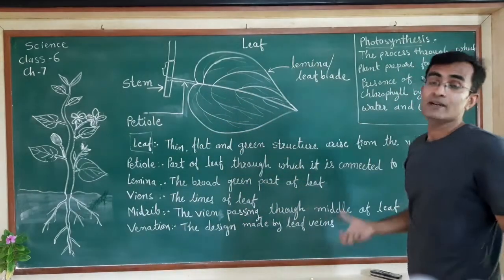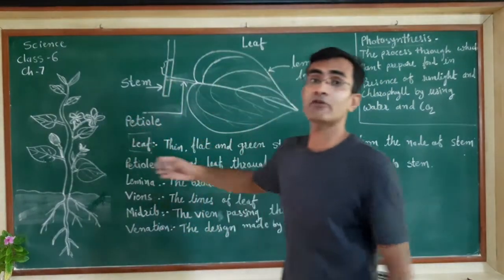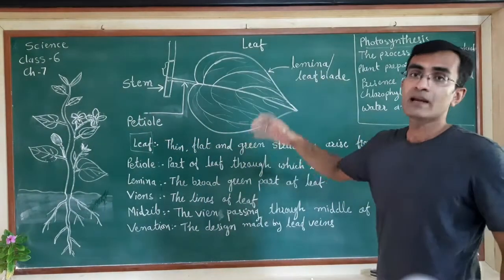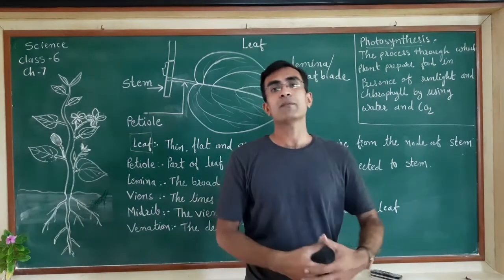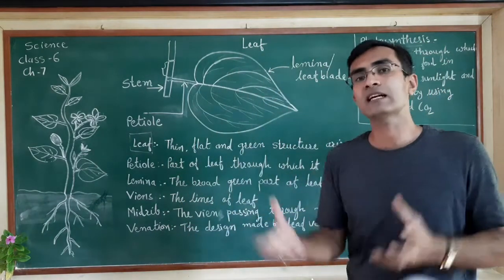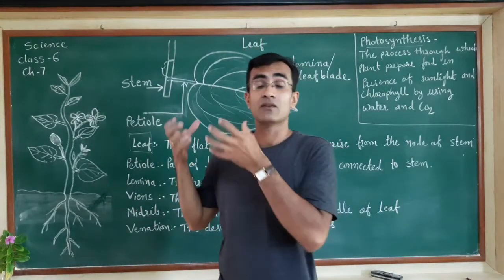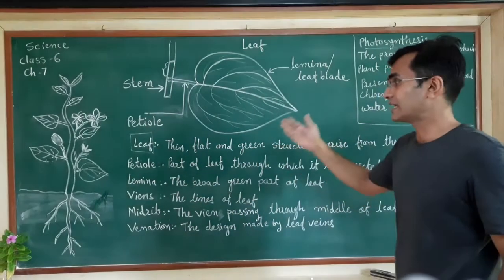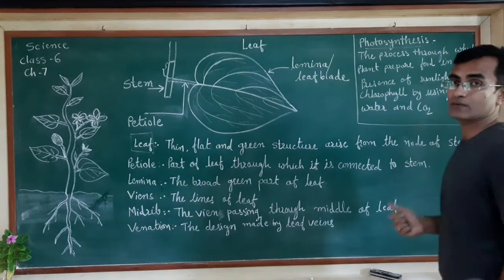So in this part we will try to understand about the leaf. In the first part we have seen about the stem and different categories of the plants. In this part we will try to understand about the leaf. So what is leaf? Leaf, we know the green color part of the plant. So what does exactly mean of leaf? Leaf is a thin, flat and green structure arise from the nodes of the stem.